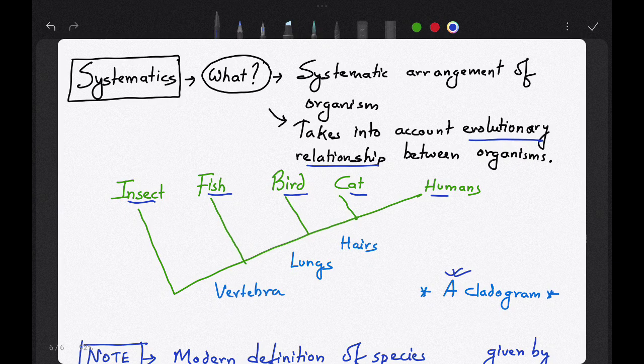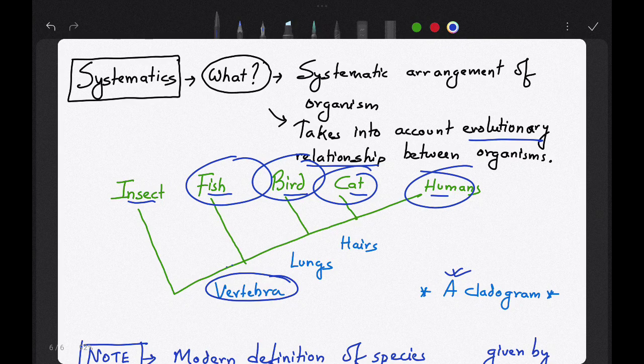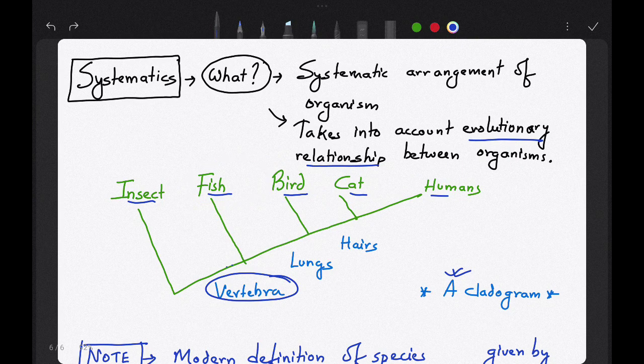This is called a cladogram, where you see these branches and the names of organisms. It is not important for you, just for your understanding I am explaining this. Suppose you take the vertebra and place it here. Now this vertebra separates the insects from the other organisms. All of them have vertebra, but the insect does not have any vertebra. Then you take lungs. These all have lungs, but the fish and the insect do not have lungs. Next is cats and humans.